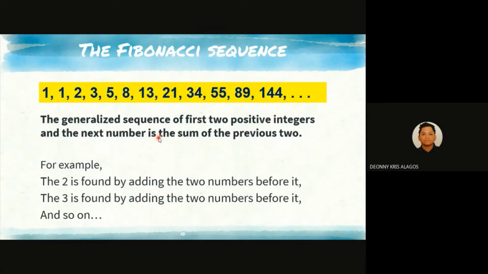The Fibonacci sequence is as follows: 1, 1, 2, 3, 5, 8, 13, 21, 34, 55, 89, 144, and so on. It starts with the first two positive integers, and the next number is the sum of the previous two. For example, 2 is found by adding the two numbers before it, that is 1 plus 1. 3 is found by adding the two numbers before it, that is 1 plus 2, and so on.